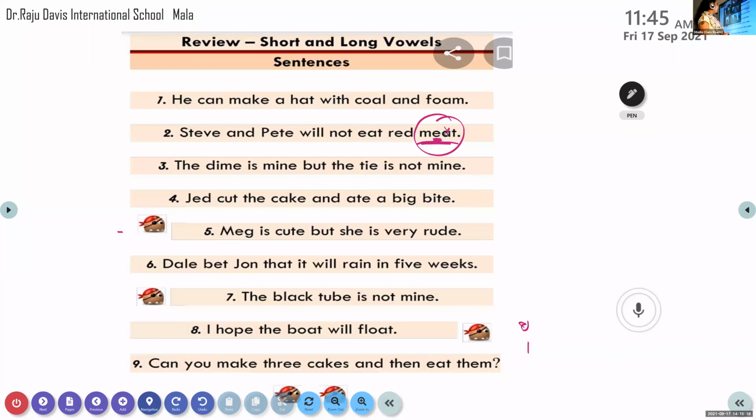So long vowel, this is the long one. So how will you sound that? What is the sound of that letter? Correct. The last one. Meat. What is it? Meat. Isn't it? Yes or no? Meat. Yes?